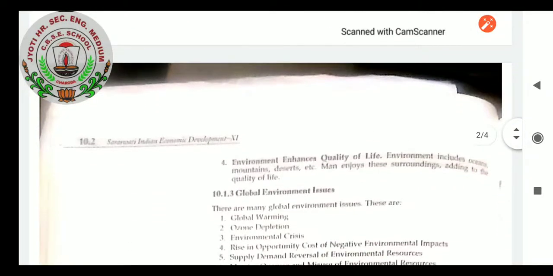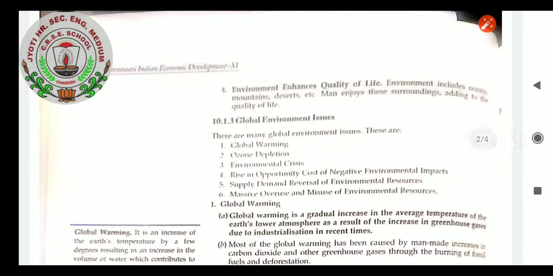Next, environment enhances quality of life. Environment includes oceans, mountains, deserts, etc. Man enjoys these surroundings, adding to the quality of life. Environment enhances the quality of life.